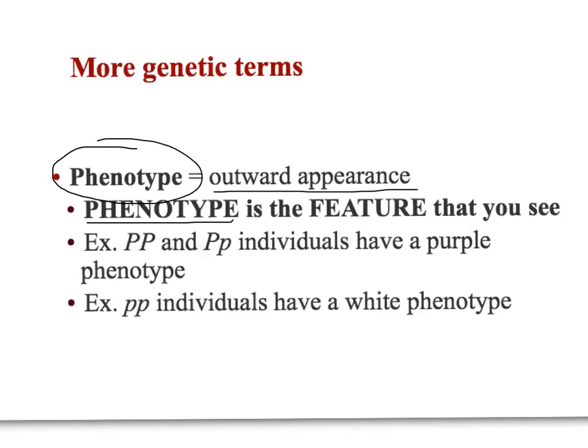And a good word trick to remember this is that phenotype, which sounds like it starts with F even though it's PH, is the feature that you see. So for example, if an individual had a capital P, capital P, or capital P, lowercase p genotype, we would say they had a purple phenotype, because purple is the feature that you actually see. If an individual had a little p, little p genotype, we would say that they have a white phenotype.